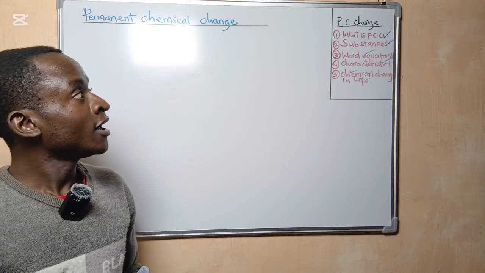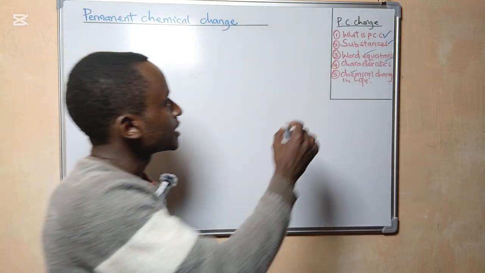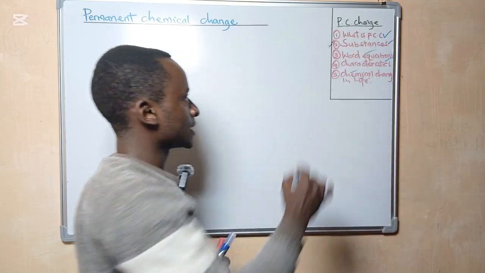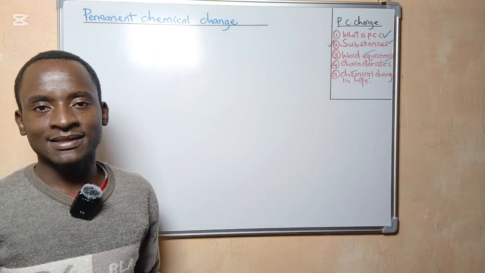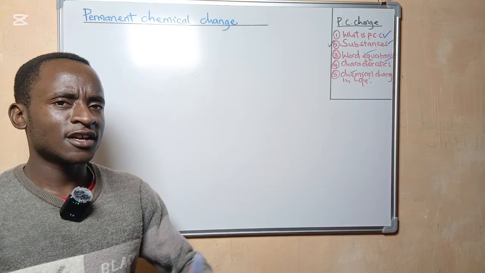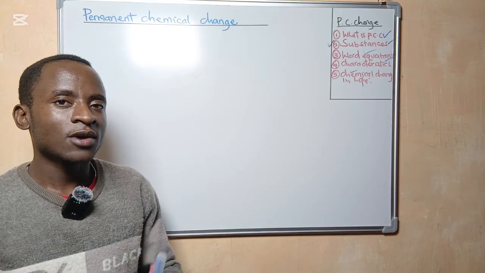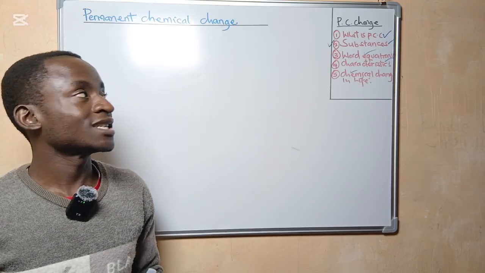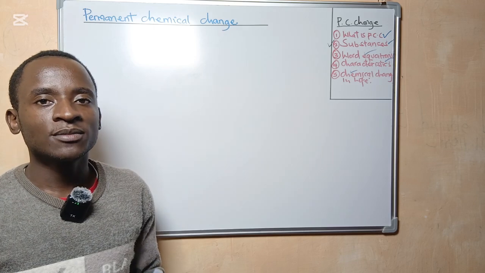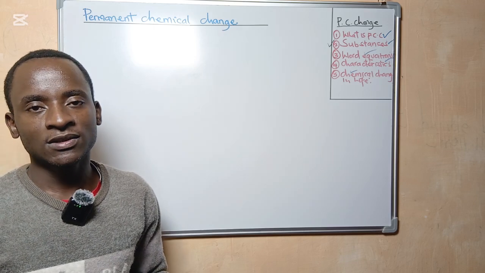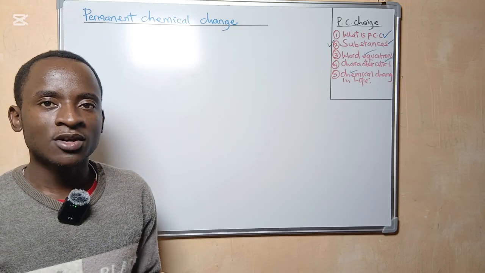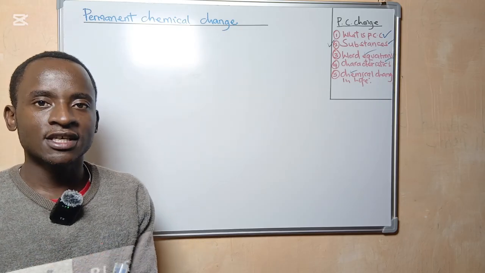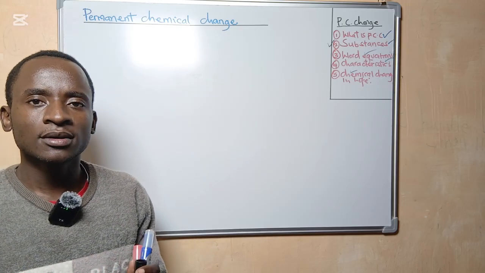Now, let me begin with the second objective, or the second summary. What are some of the substances in nature, in our environment or daily life, which can be used to demonstrate a permanent chemical change?